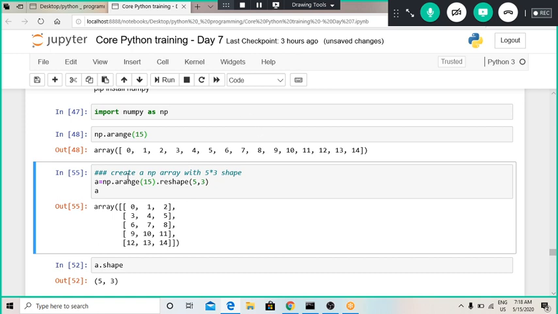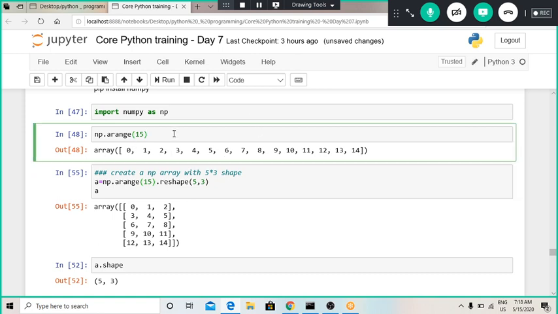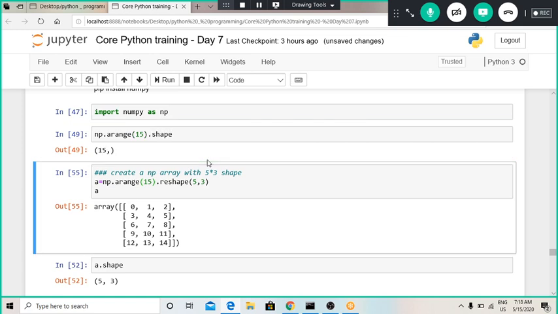Now I want to change the shape of this array. The shape of this array is a single dimensional array. We can check it using the dot shape function. Here we can see there are only 15 elements but no columns, which means this is a single dimensional array.